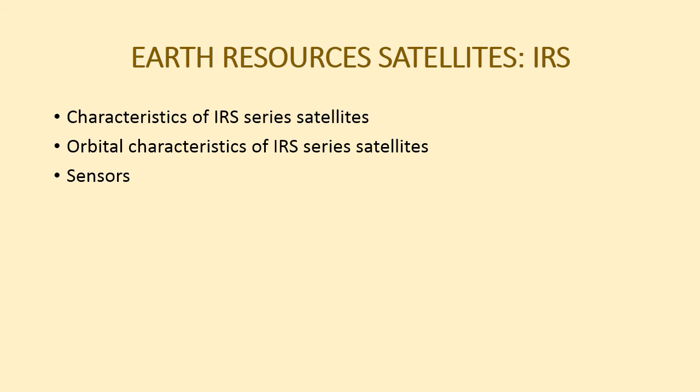Now let us see the sensors used. LIS camera, that is linear imaging self scanning camera, used in IRS 1A and B. Then linear imaging self scanning 3, that is LIS3, were used in the next satellites. Panchromatic camera, PAN, is also used. And WIFS, that is wide field sensor, is used.